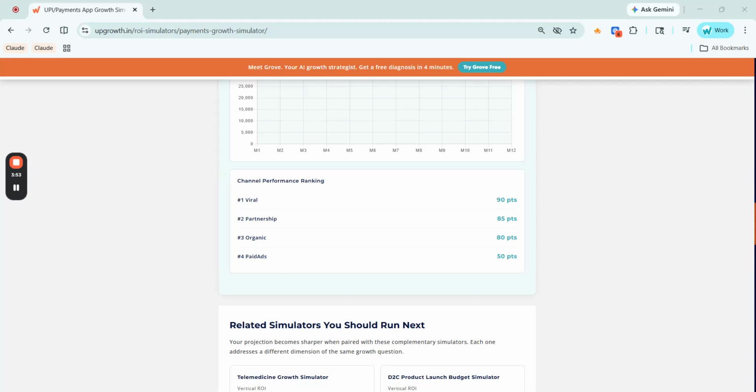Most payments apps track downloads and transaction volume but do not model the net effect of churn on their monthly active user base in one place. The simulator makes it visible in one screen. An LTV to CAC ratio of 176 looks excellent in isolation, but when churn is 6% a month, that lifetime value never fully compounds because users leave before they reach it. The fix is not to spend more on acquisition, it is to reduce churn so your existing acquisition budget produces lasting growth. So this simulator helps you see that before your next quarter begins.